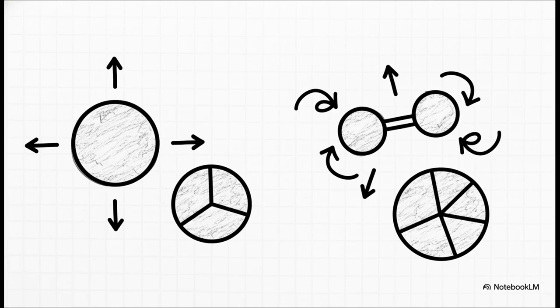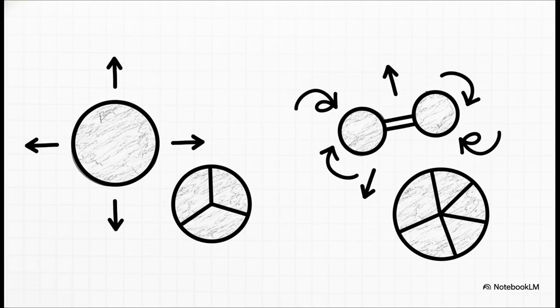You've got translational movement, that's flying in straight lines along the x, y, and z axes, and then you've got rotational movement, tumbling around. Now here's where it all comes perfectly together. The law of equipartition of energy states that in thermal equilibrium, energy is shared equally among all active degrees of freedom. So every single way a molecule can move gets an equal slice of the thermal energy pie. Because diatomic gases have rotational degrees of freedom, they literally have more active slots to put energy into. Therefore, a diatomic gas actually holds more total internal energy at the exact same temperature than a simple monoatomic gas. The actual shape of the molecule dictates how the bulk gas behaves when you heat it.